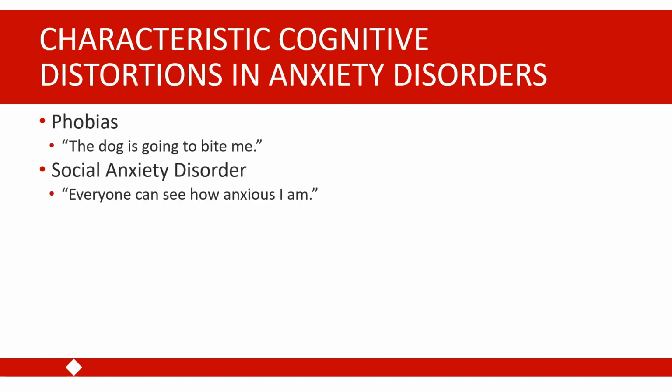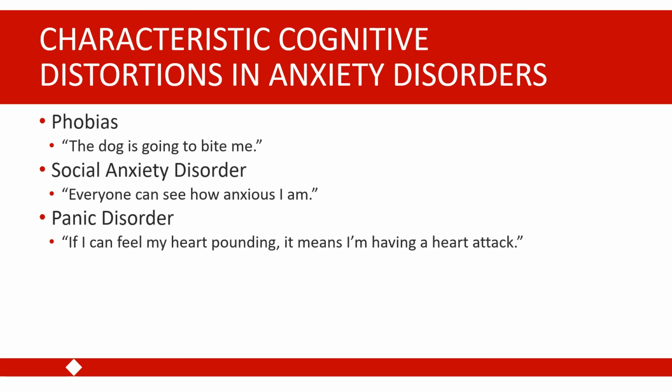In social anxiety disorder, we see characteristic cognitions related to the likelihood of negative evaluation, particularly the likelihood that an individual's symptoms of anxiety will be perceived by other people and that they'll be judged negatively for having those symptoms. So for example, someone with social anxiety disorder, if they were giving a public talk, might think, everybody can see how anxious I am. In panic disorder, we often see those characteristic thoughts about the danger associated with physical symptoms of anxiety. So for example, if I can feel my heart pounding, it means that I'm having a heart attack.